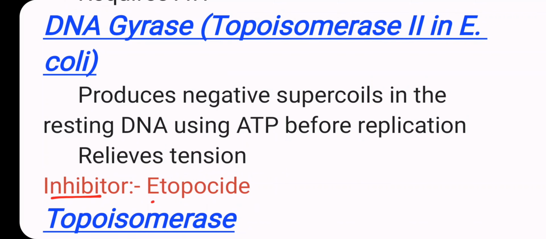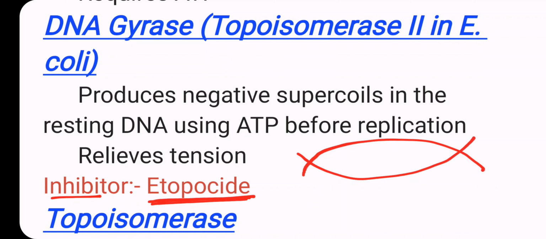an inhibitor like etoposide acts on DNA gyrase so that the tension in double-stranded DNA can't be relieved.